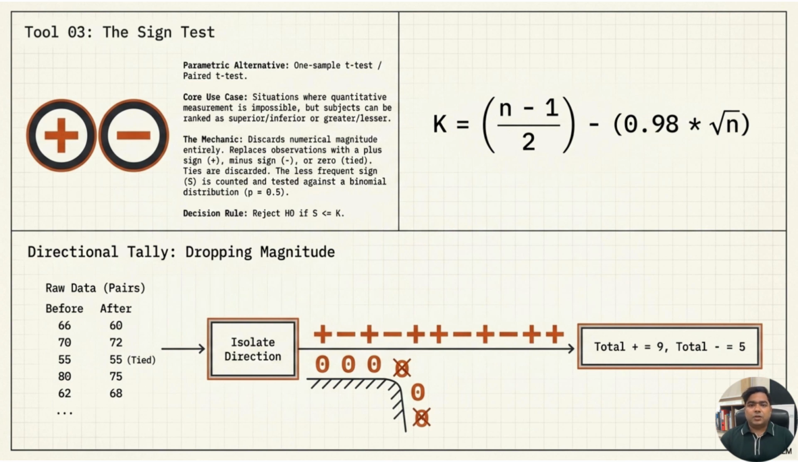The decision rule is also simple. If S is less than or equal to K, we reject the null hypothesis. If S is greater than K, we accept or fail to reject the null hypothesis. Here, S is the number of times the less frequent sign occurs. In simple words, the sign test asks, are positive and negative changes balanced, or is one direction clearly more common?